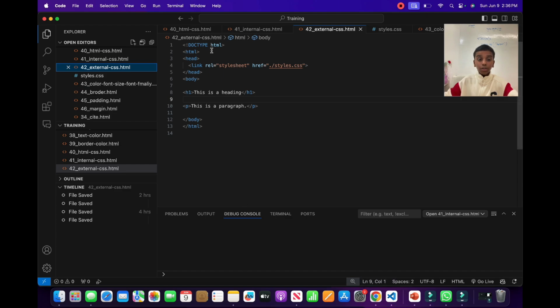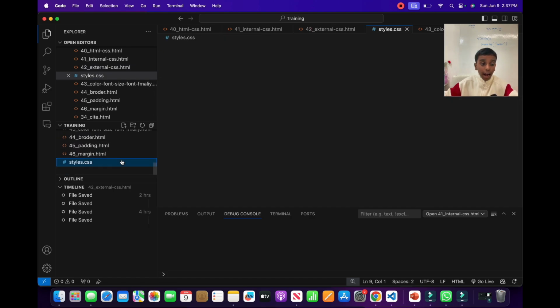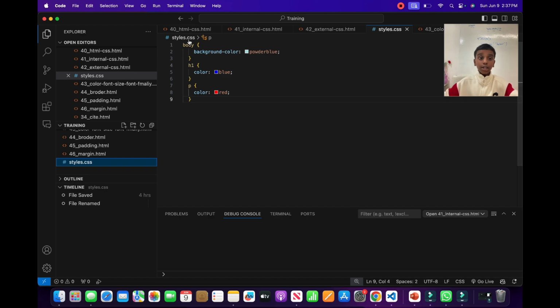As you see here, I have the same code that was displayed in the PowerPoint presentation. Now, at the last, I have something called styles.css. Here I'm styling my body with the background color.